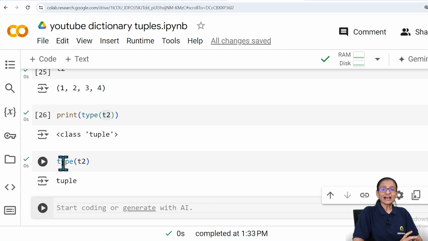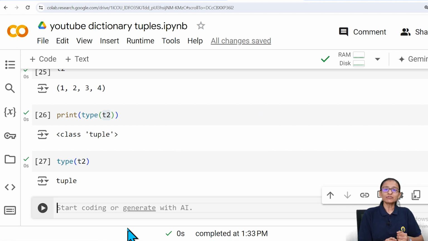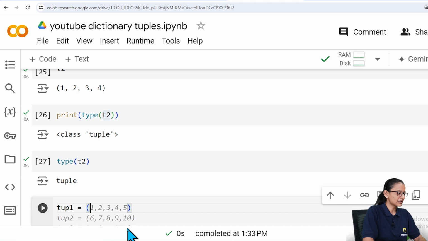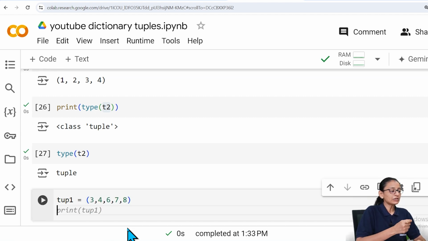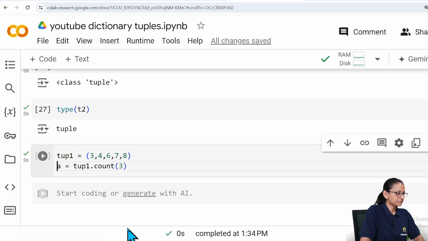The next thing is methods of tuple. There are only two methods of a tuple. One is count and the second is index. So let's see what the count method is. So let's say I am initializing a tuple with the variable tup1, then I am giving values inside that, and then I want to implement the count method. So let's say here I am writing tuple1 dot count and 3, and let me print the value.